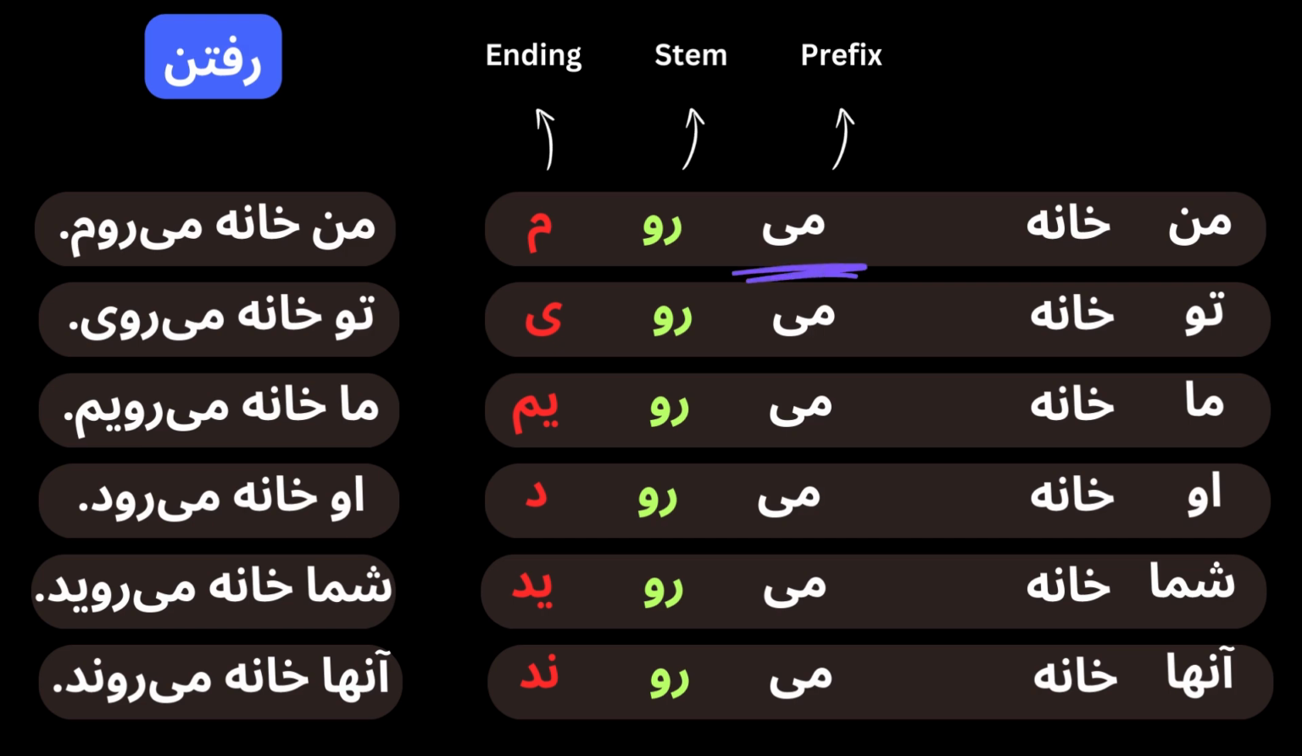We can use it with the subject pronoun man, and you should memorize it because it is very normal to use with man. And here we have rav. Rav is the stem of the verb or the root of the verb. The root of the verb can be different in every verb. So for raftan we have rav. And here we have am at the end of the verb, miravam. These endings can apply to the subject pronoun. For example, man, to, miravi.